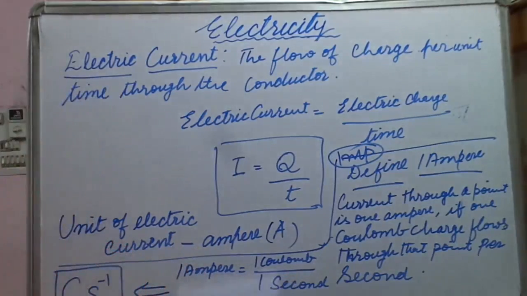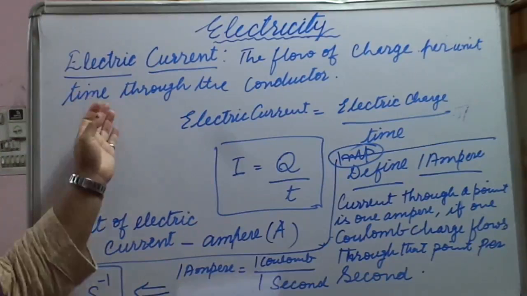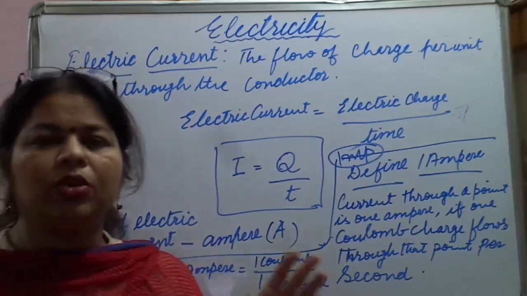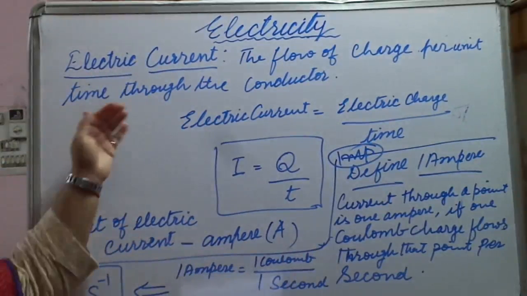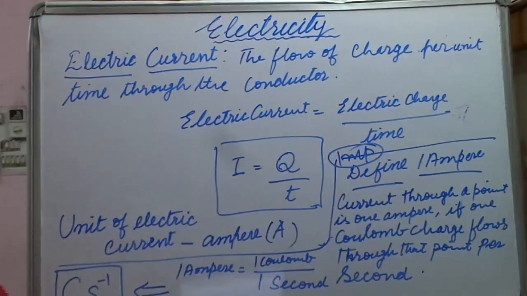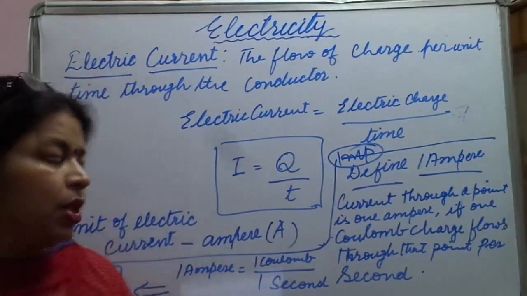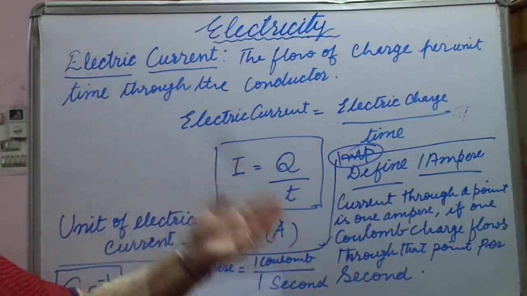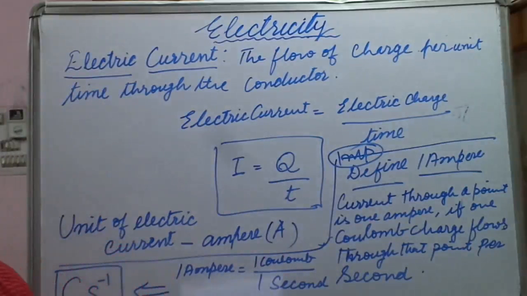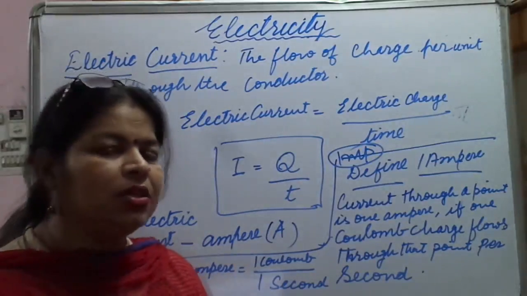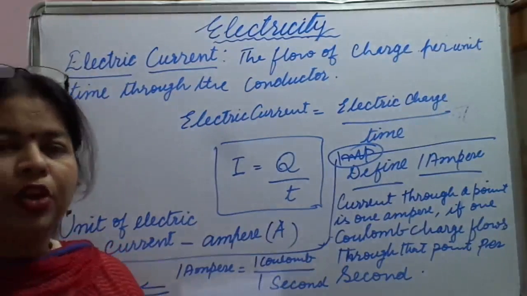These are the basic concepts of this chapter, about electric current, charges and electricity. These definitions, like 1 ampere and 1 coulomb, are very important and can be asked in the exam.